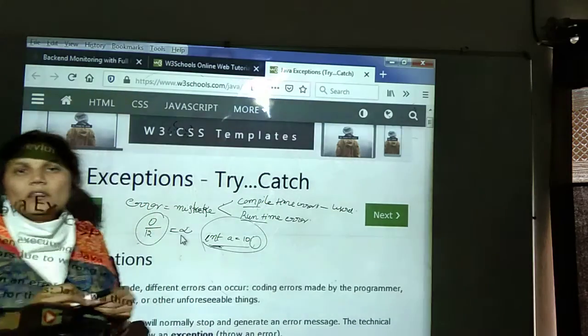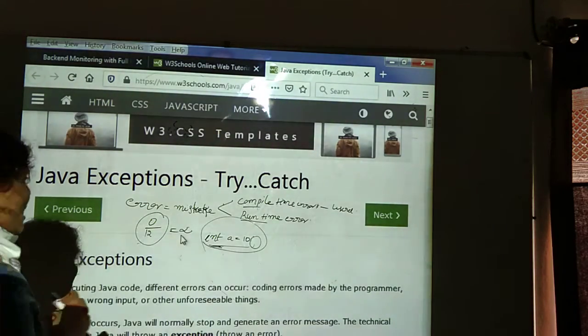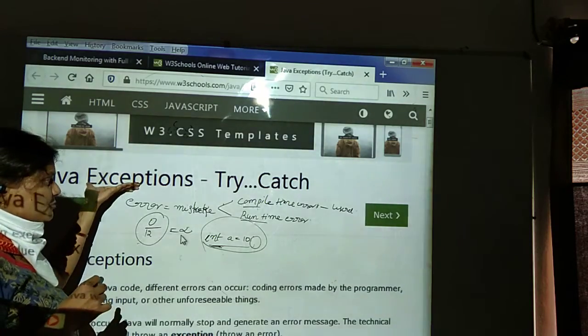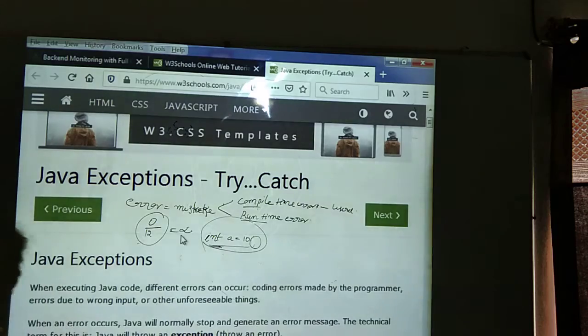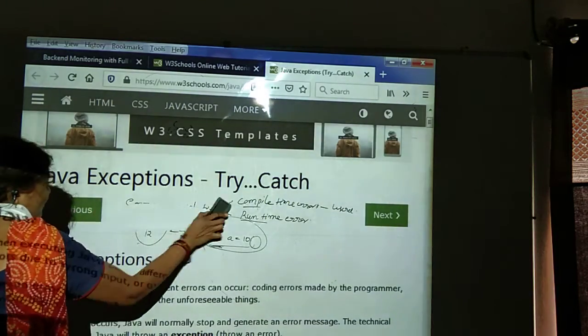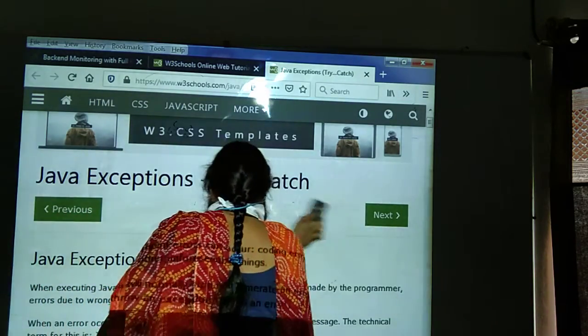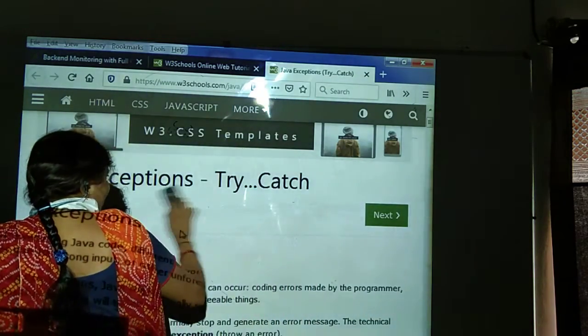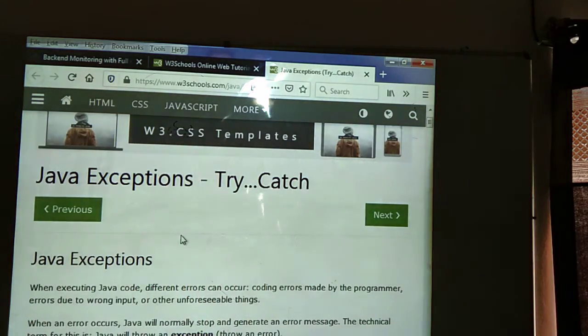No. In C++ we use exceptions to handle the runtime errors. In Java also we use exceptions to handle which type of errors? Runtime errors. For that only we are going to learn exceptions. First we need to learn how to write exceptions in Java. Java exceptions.